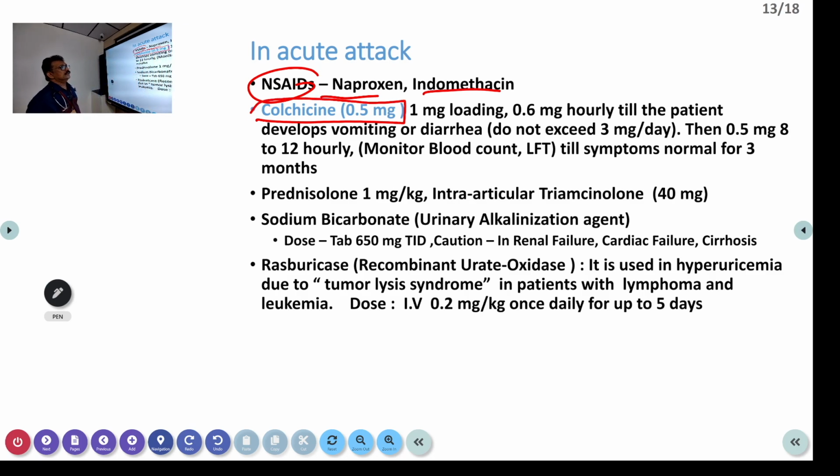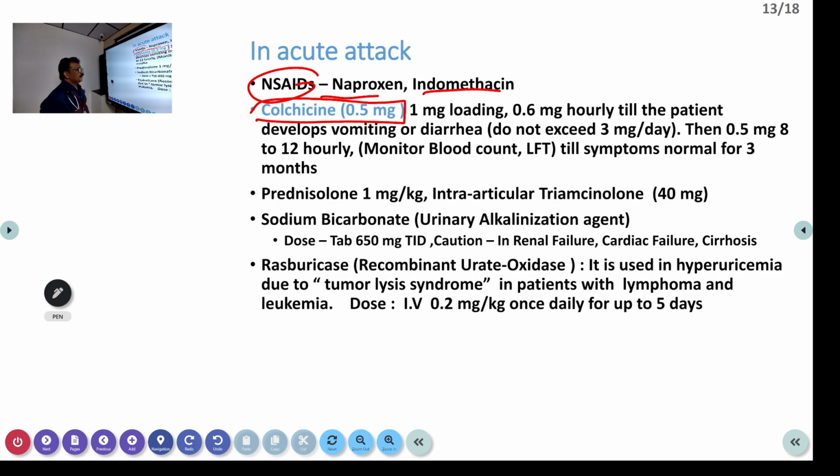It is given in a dose of 1 milligram initially, and 0.6 milligram is given in textbooks, but the available tablet in India is 0.5 milligram, hourly till the patient develops vomiting or diarrhea. Or you can give 0.5 milligram every 4th hourly and maintain the dose of 3 milligram per day maximum. So for 3 months you can continue these drugs, or till the patient develops symptomatic relief, and monitor blood counts and LFT.